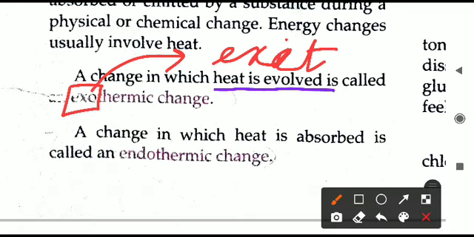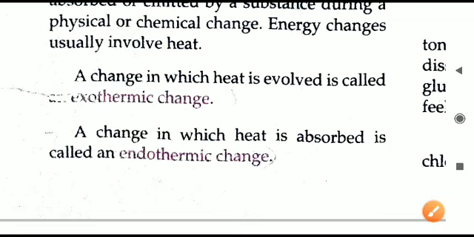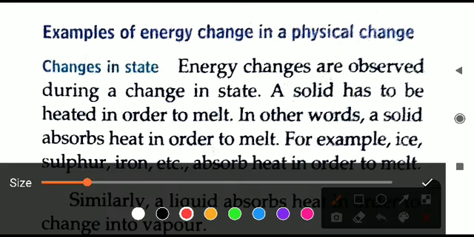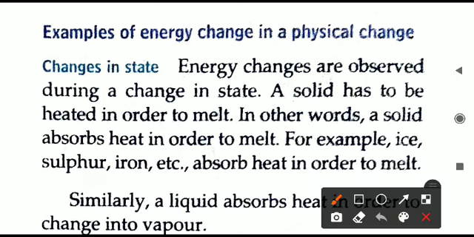I hope it is clear to you, and please do tick this in your book, and you have to learn both the definitions. Let us see the examples related to these changes in physical and chemical changes. Both types of changes, exothermic and endothermic, are happening. First of all, we will see both exothermic and endothermic changes in a physical change.